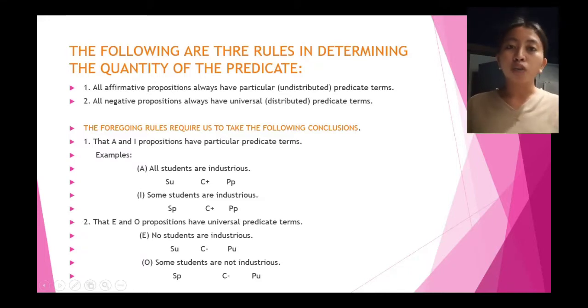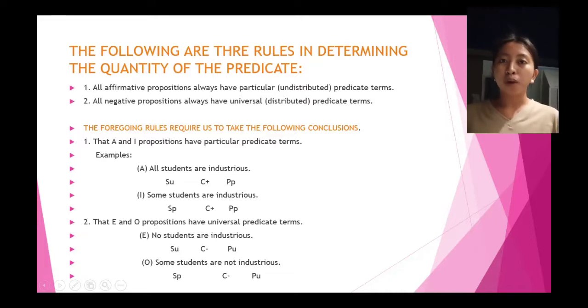Next, the foregoing rules require us to take the following conclusions. First, that A and I propositions have particular predicate terms. So A and I are types of standard form. We also have quantifiers and copulas. When we say quantifiers, mao na siya ang mga words like all, some, no, kay mao ni ang nagadetermine sa quantity or how much of the subject class is or is not in the predicate class. So wala na lain nga words ang magamit as quantifiers in standard form propositions.